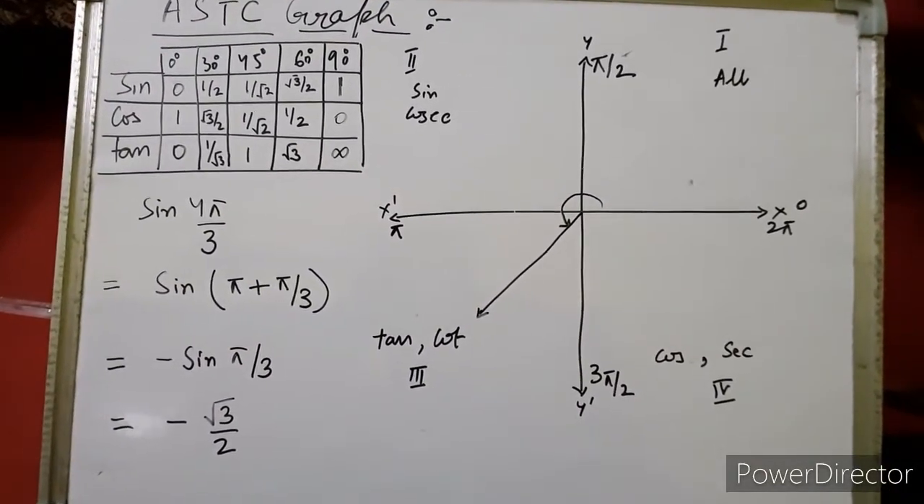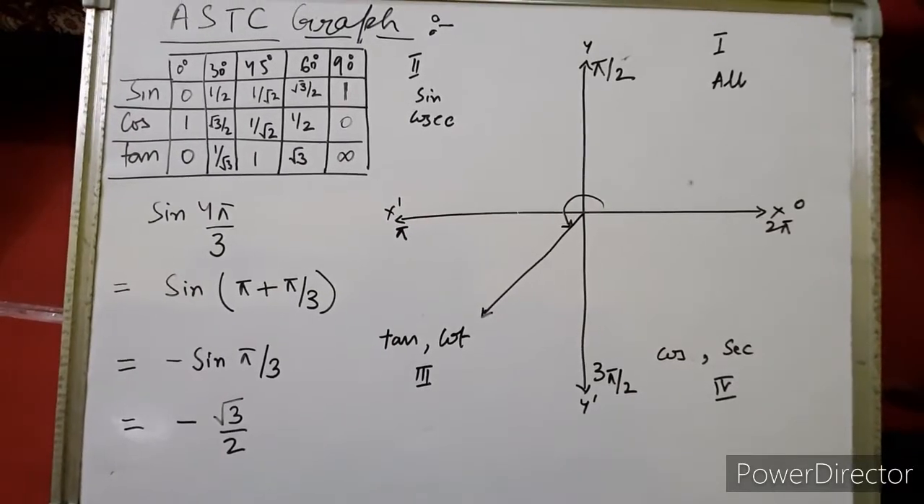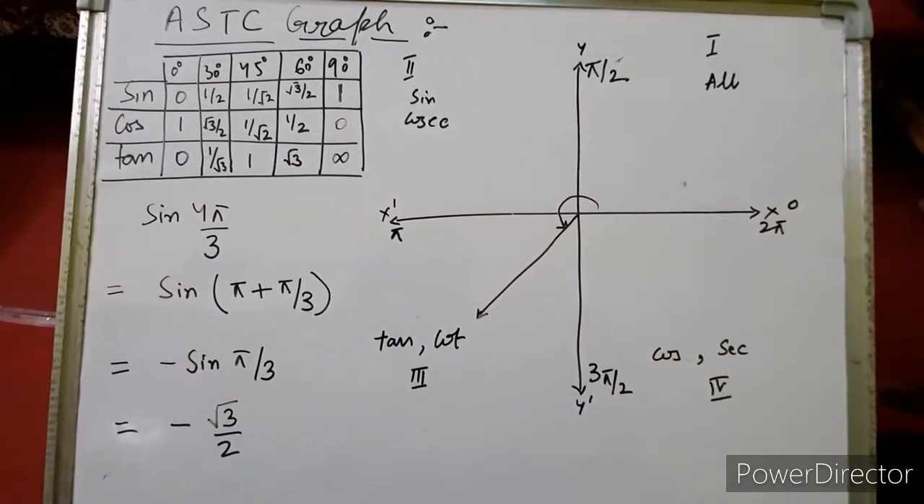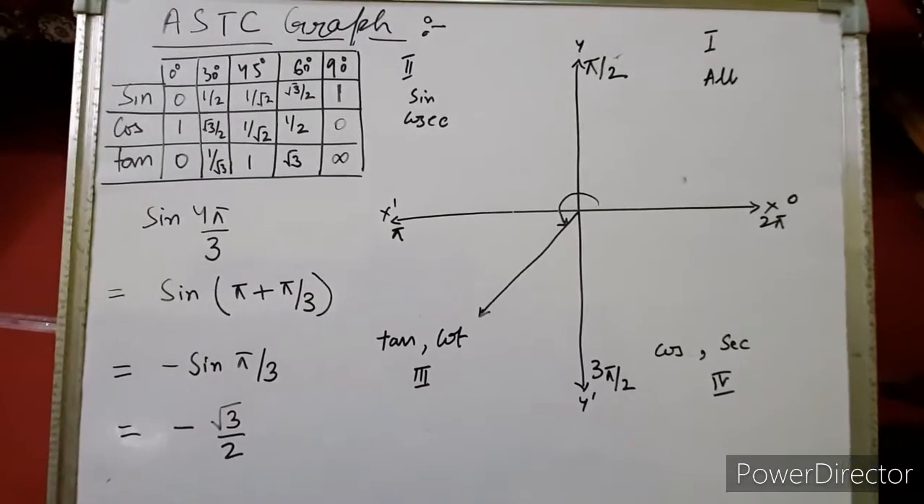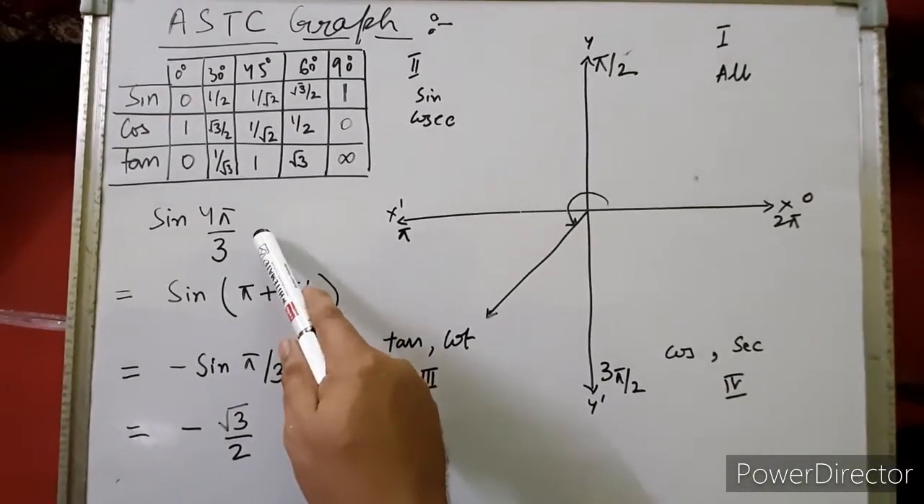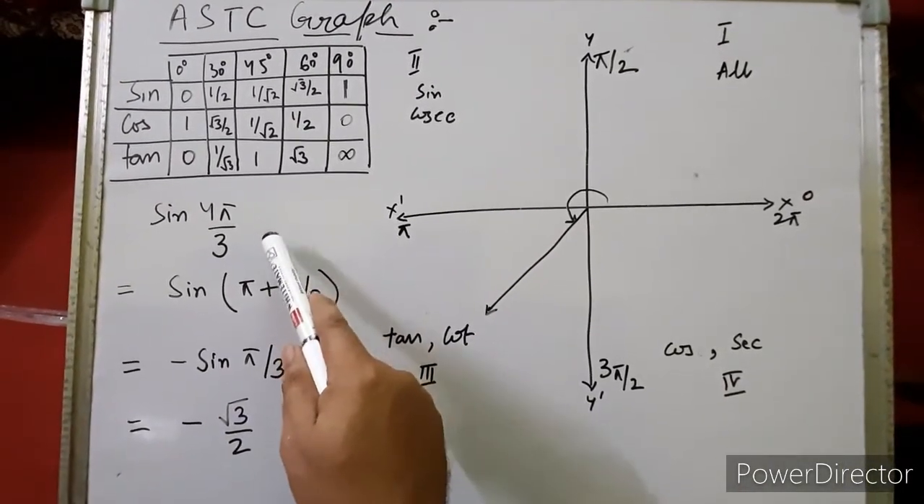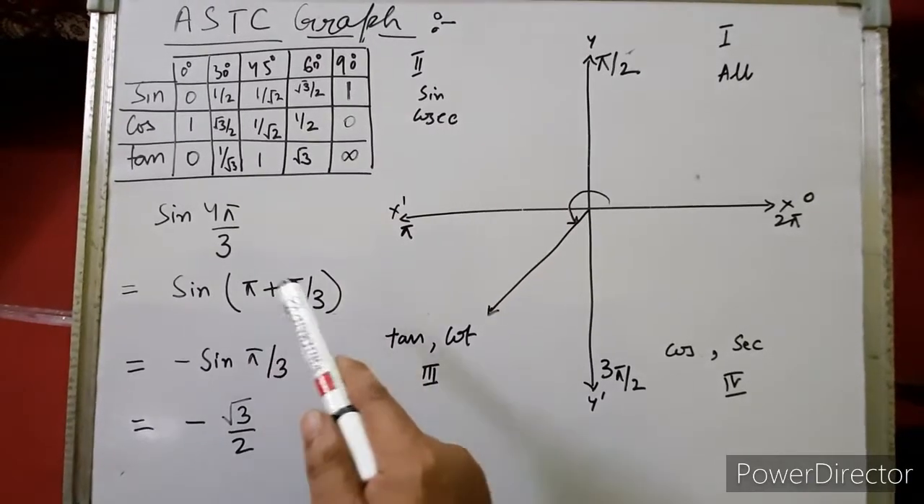Now with the help of the ASTC graph, I am going to calculate the value of sine 4 pi by 3. Sine 4 pi by 3. Now let's see here. What we'll do, we'll break this angle into pi or pi by 2 format.